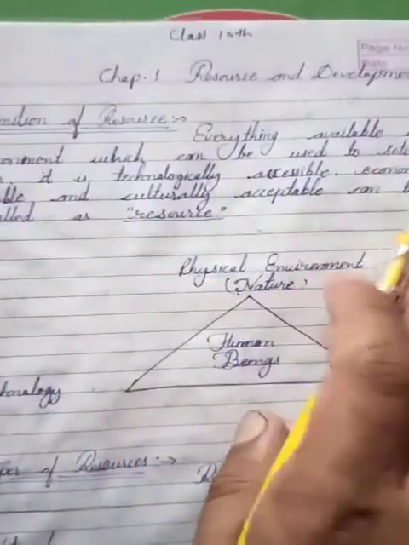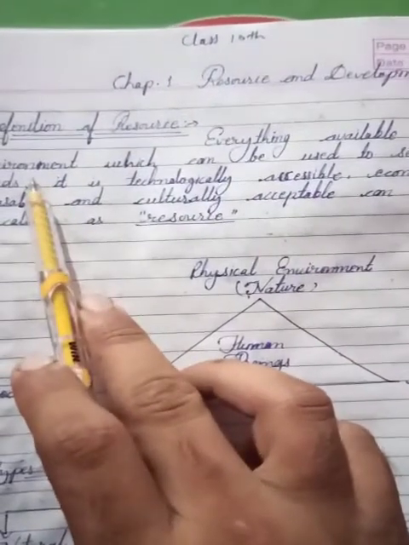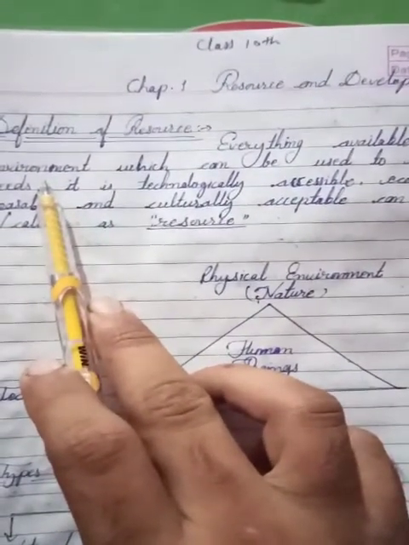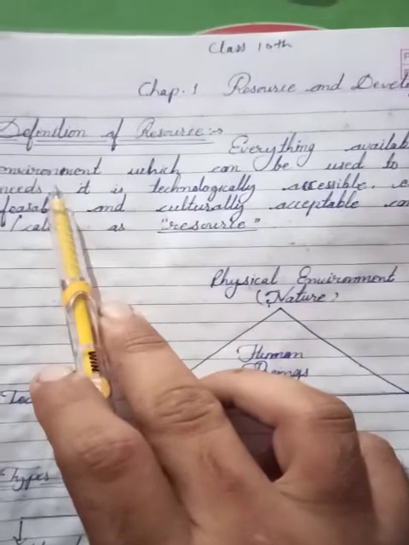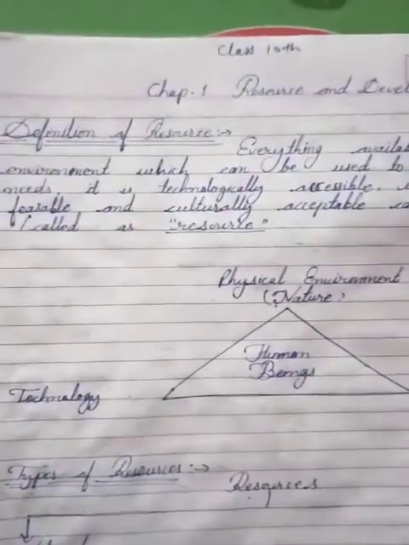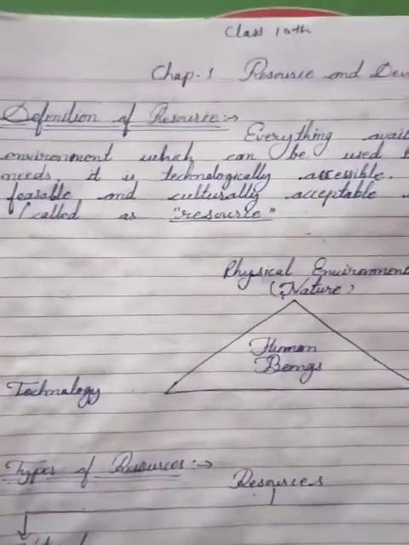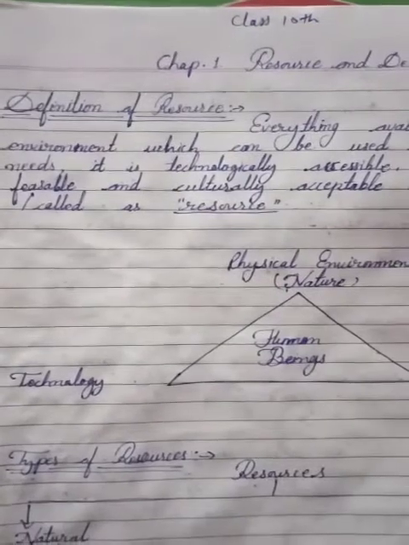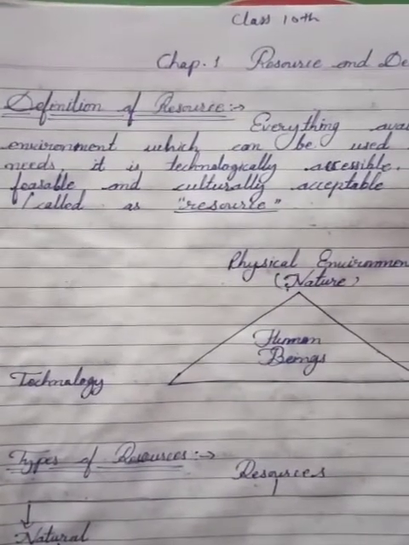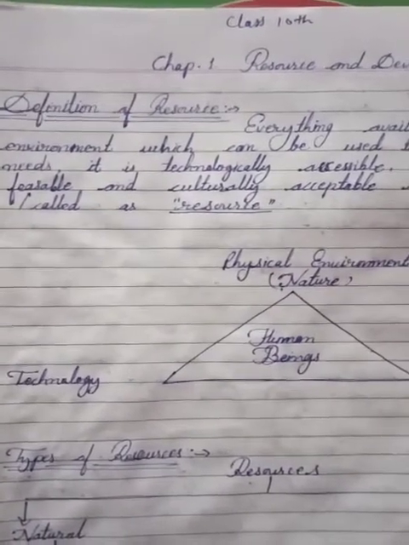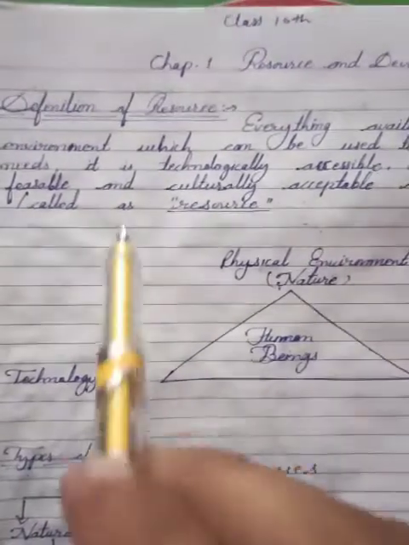Everything available in our environment means resources. We get all the things, not only resources, all the things. What do we see in our daily life? All these things are available in our nature.